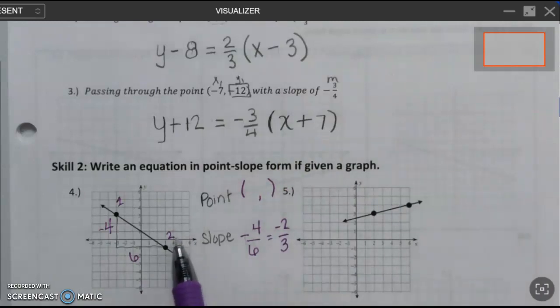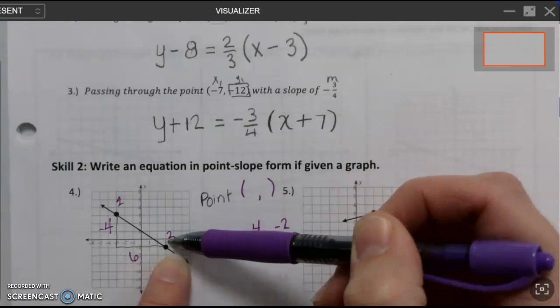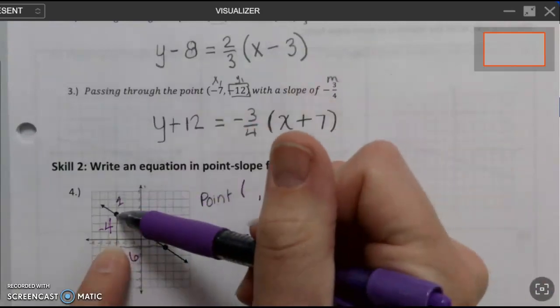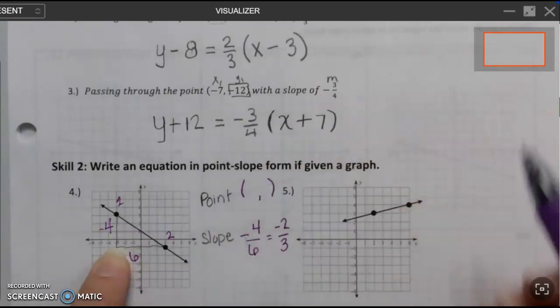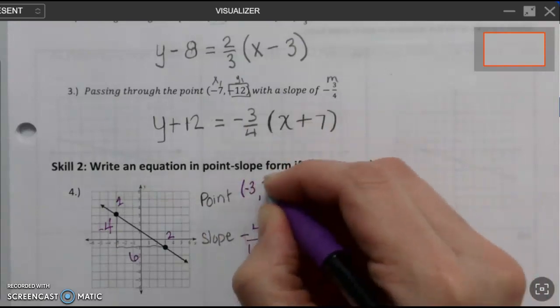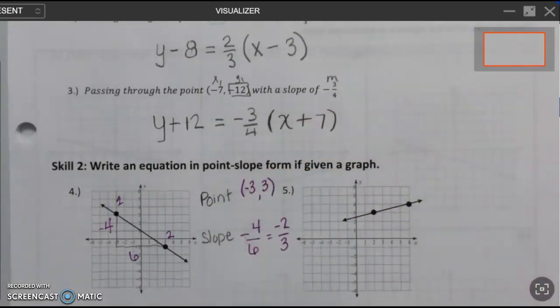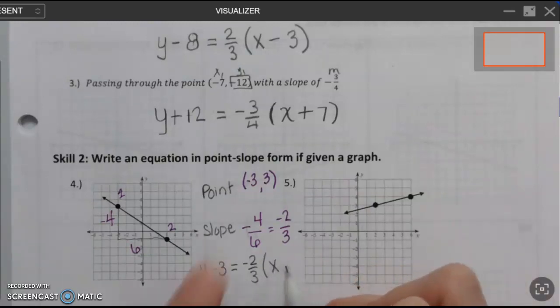If you pick this point number 2, the coordinates are 3, -1. Those are the numbers on the x and the y axis. Or if you choose point number 1, your coordinates are -3, +3. So you just pick one. Maybe I just picked the first one. -3, 3. And now finish by writing your actual equation. Y minus 3 equals your slope, parentheses x. Because my x number is negative, I'll do plus.